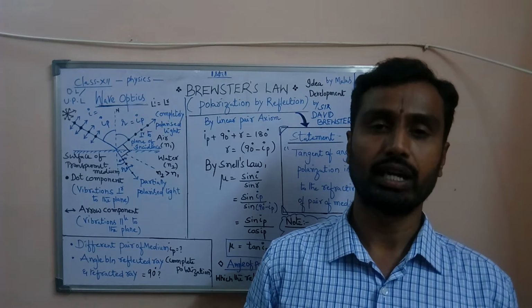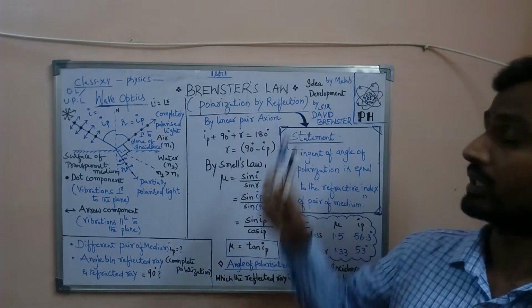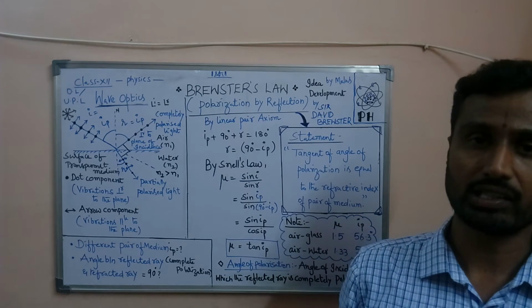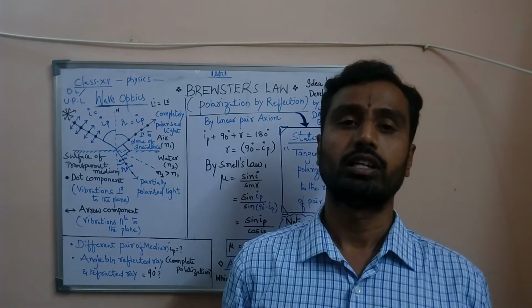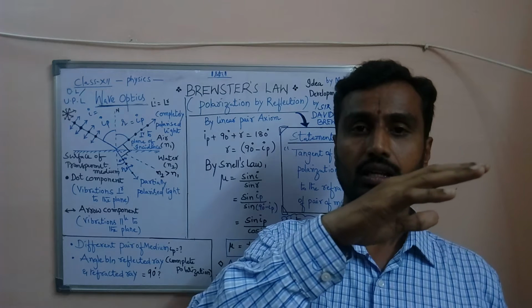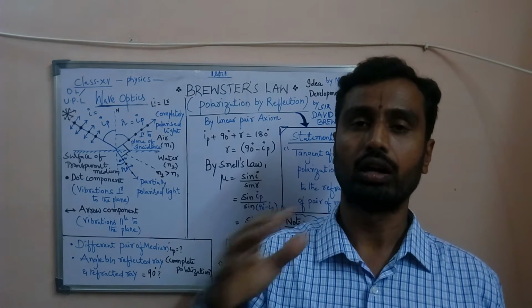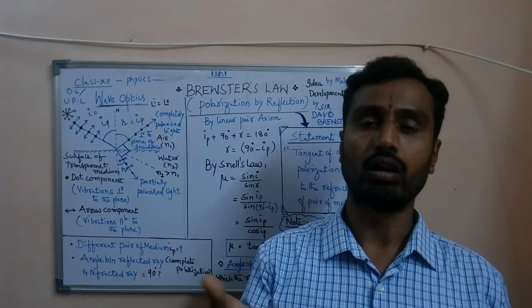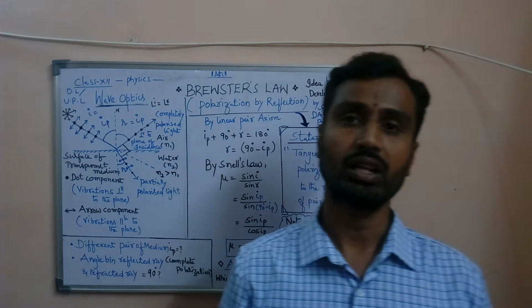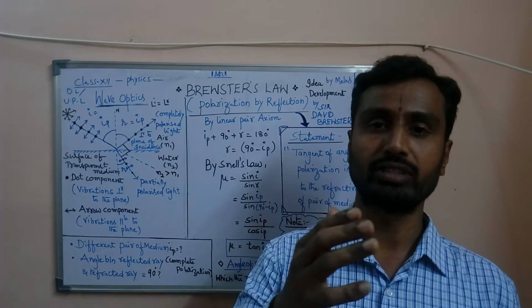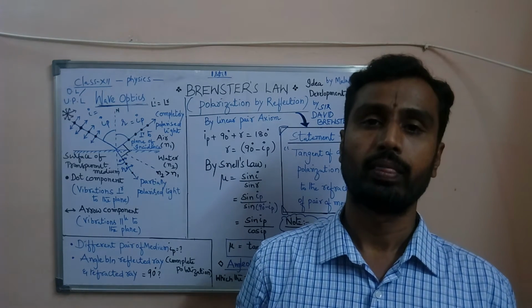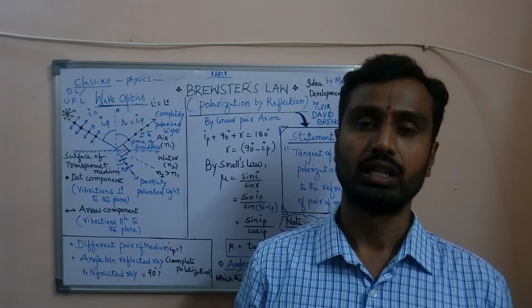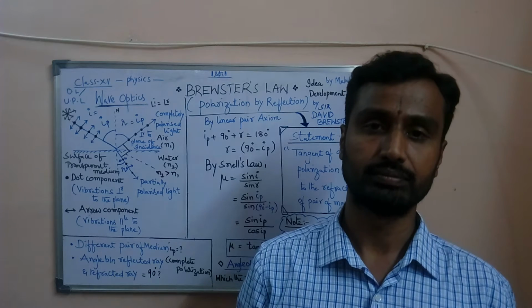It was first observed by Louis Malus. He observed that when light is made to fall on a transparent surface like water or glass, some of the rays get reflected and some of the rays get refracted. He observed the reflected ray and found that the reflected ray is polarized.